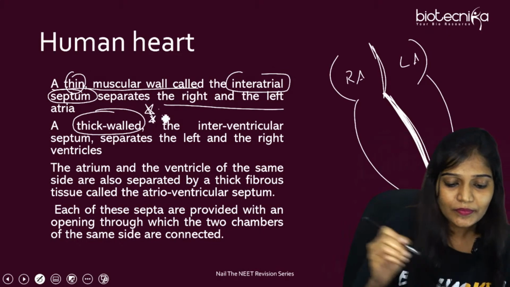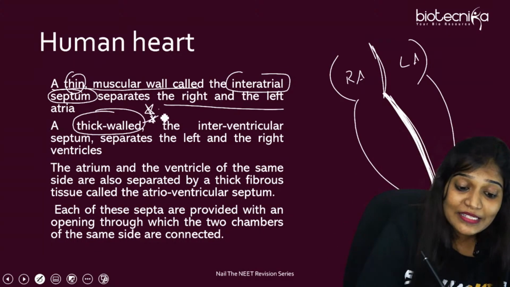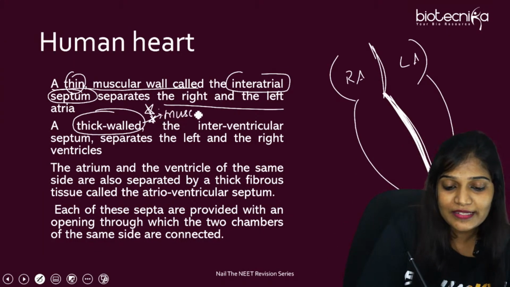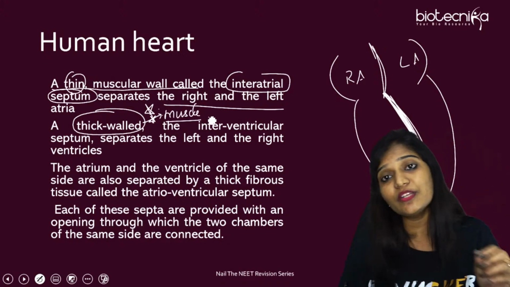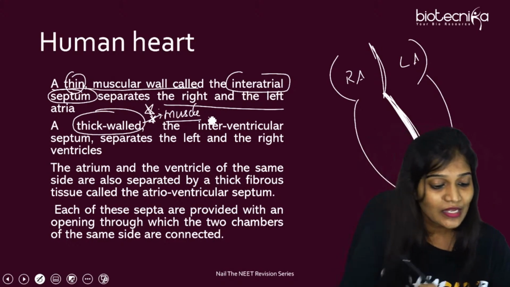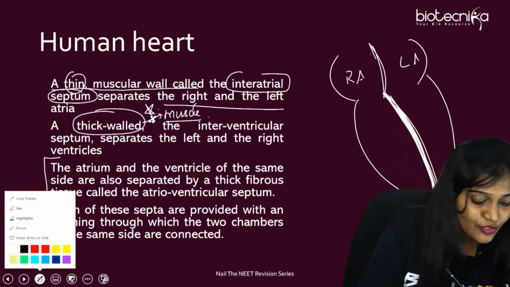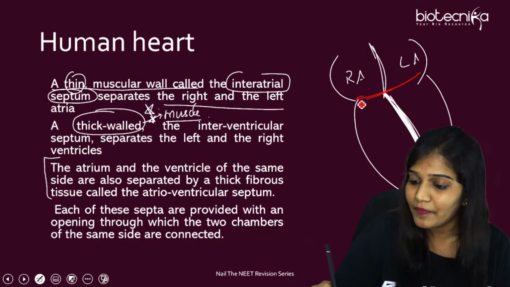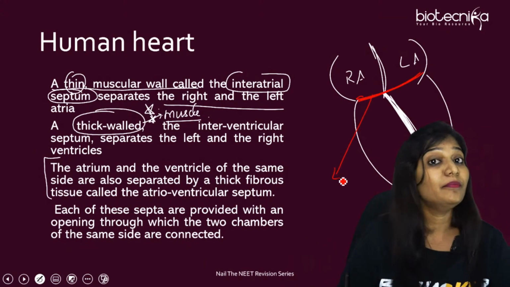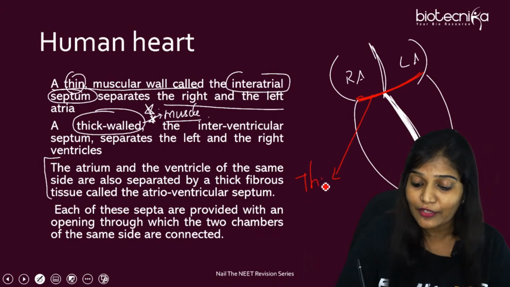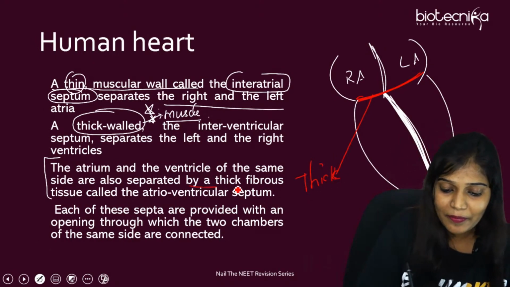This is important. The next one. This is made up of muscles again. This is also made up of muscles. So the interatrial septum and the interventricular septum are made up of muscles only. Suppose I have to talk about the atrioventricular septum, this part. What about this one? They are fibrous in nature, and they are also thick. I told you, right? They are going to be separated by thick tissue.